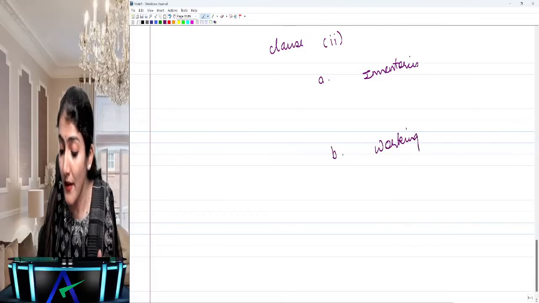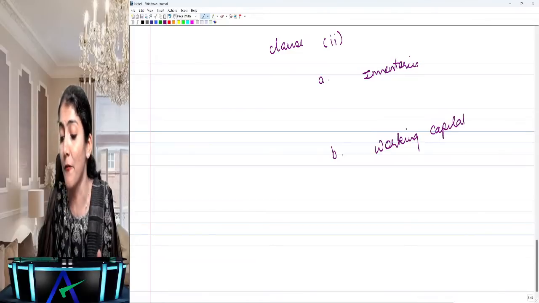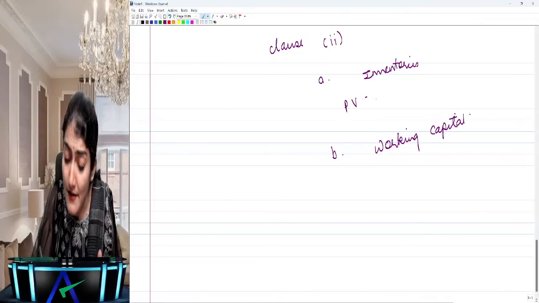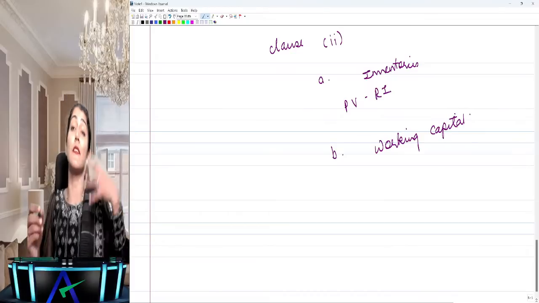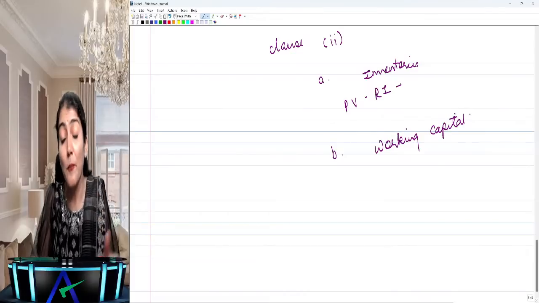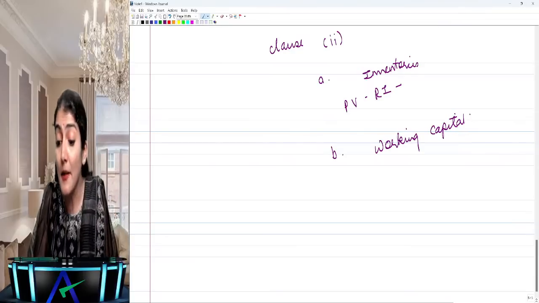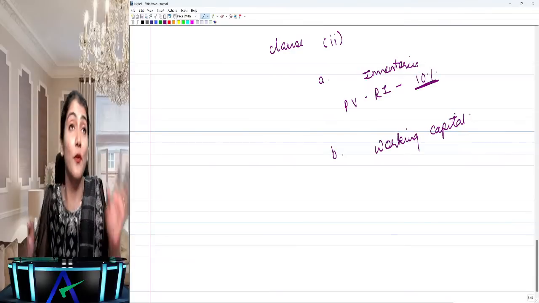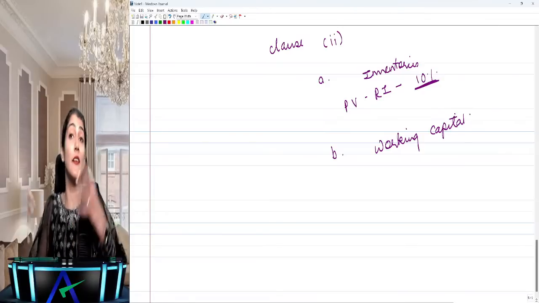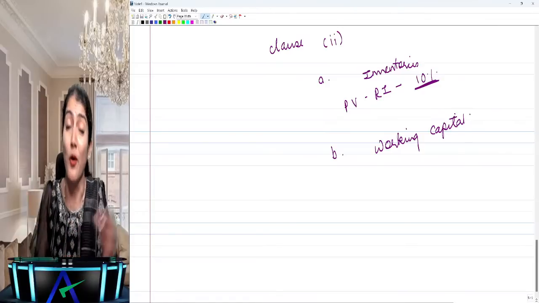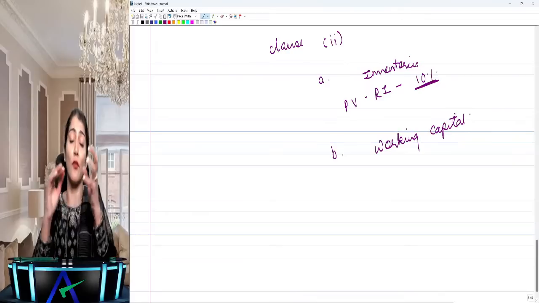What does it say? Whether inventories have been physically verified by the management at reasonable intervals, and at least once in a year. And then what does it say? Whether the procedures followed for such verification are appropriate, and discrepancies of 10% or more. So here they don't say material discrepancies, they say discrepancies of 10% or more, have they been properly dealt with in the books of account?